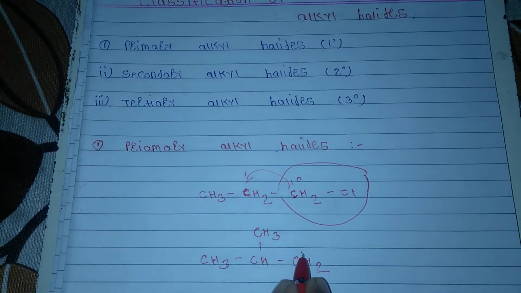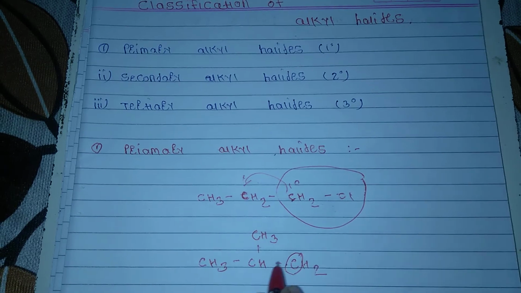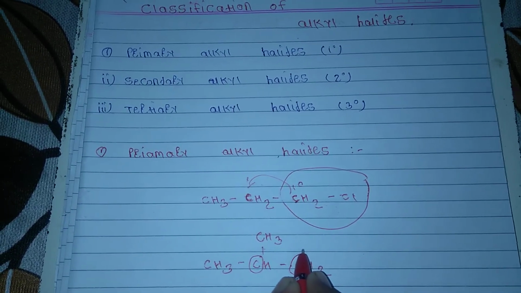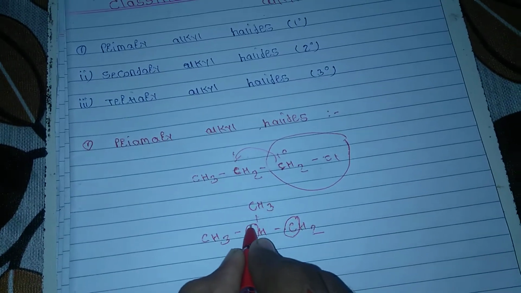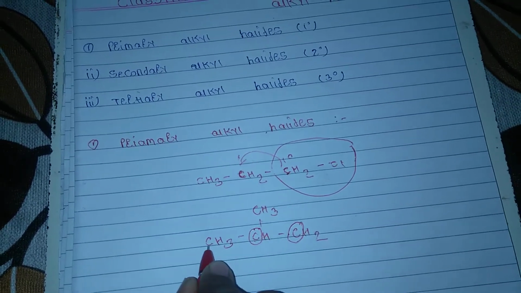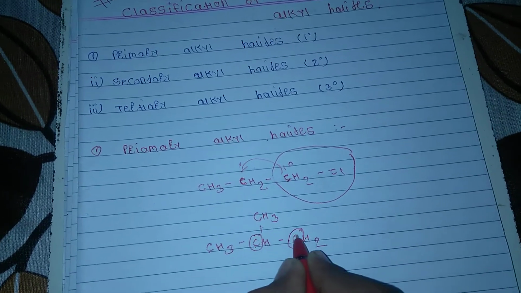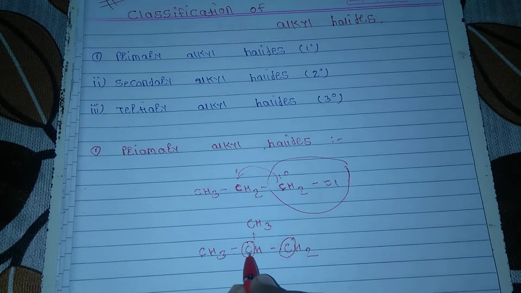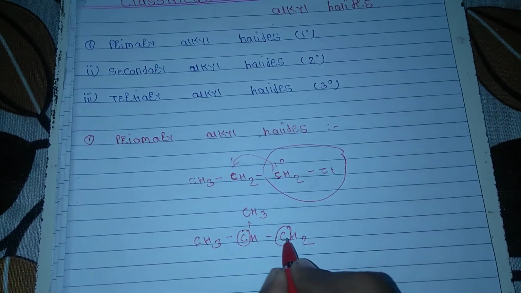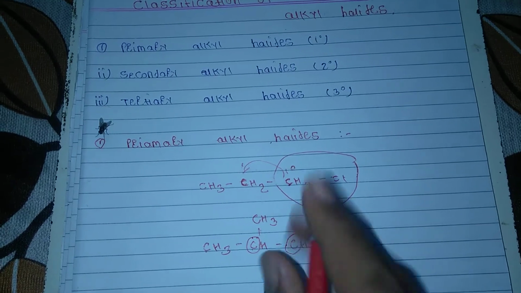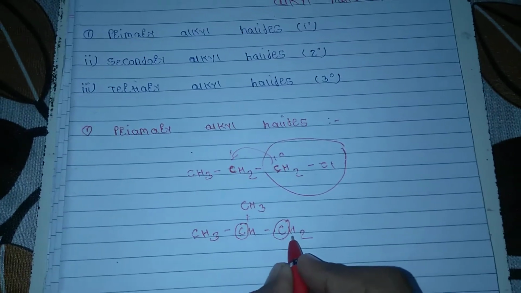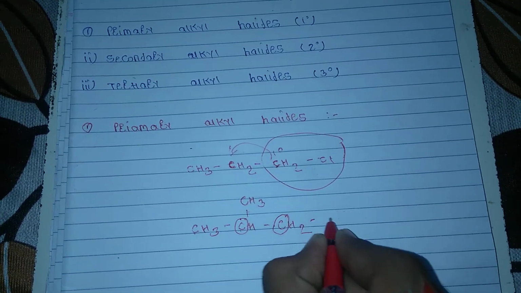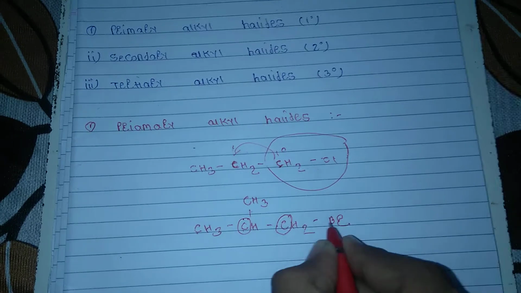this carbon atom, which is bonded to only one other carbon atom. So this is the primary carbon atom. Now this carbon is bonded to another three carbon atoms, 1, 2 and 3, so that one is a tertiary carbon. But this carbon is bonded to only one other carbon atom, so this is the primary carbon atom, and in this primary carbon atom the halide group is attached. So this is a primary alkyl halide.